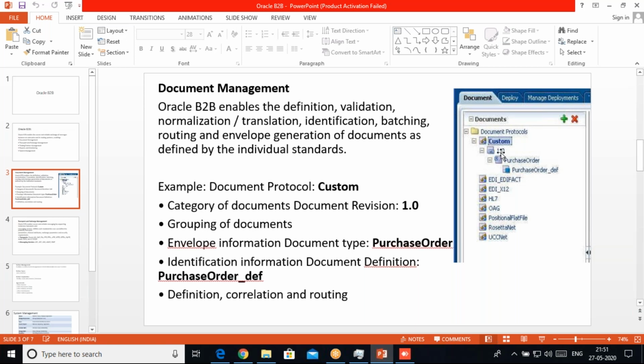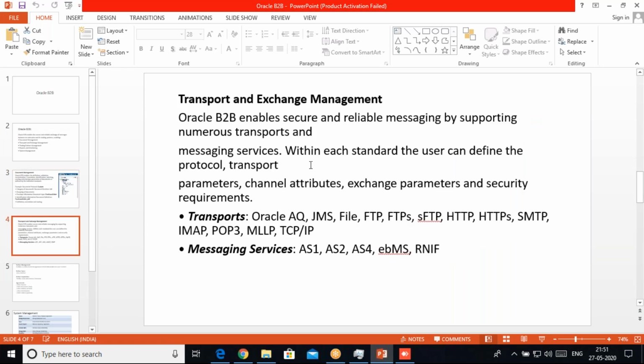Here we manage the documents. We define the custom document, and we can define EDIFACT, EDI X12, HL7, different types of documents which will be used by our trading partners, and which we will be receiving. We can define everything here. Under document protocol come the document revision, then document type, and the document definition. There are a lot of things we can use for identifying a document.